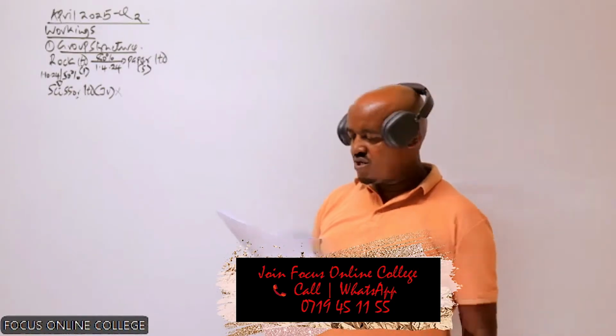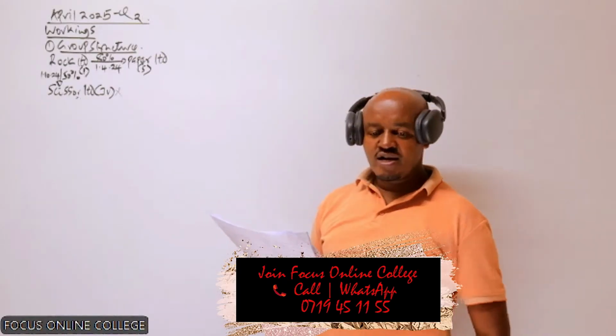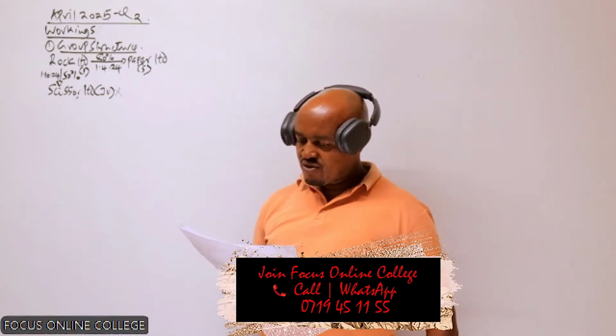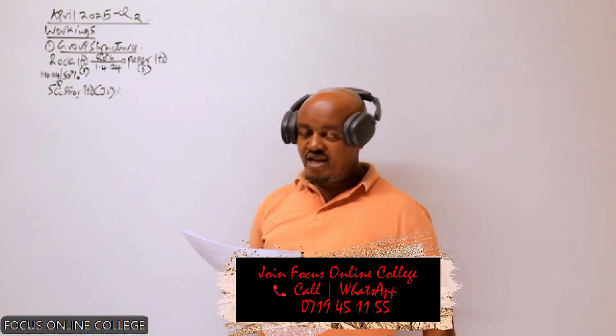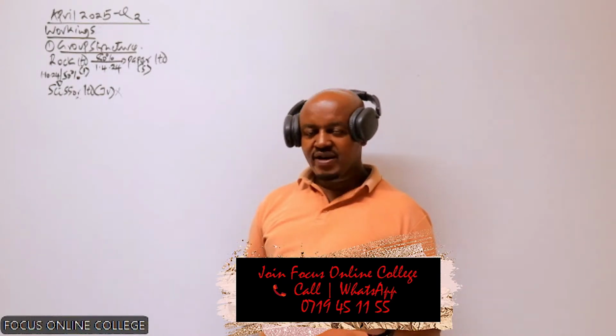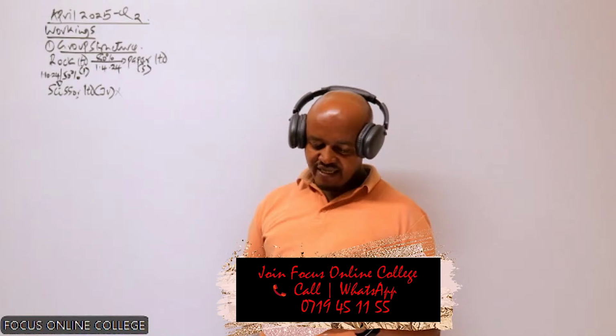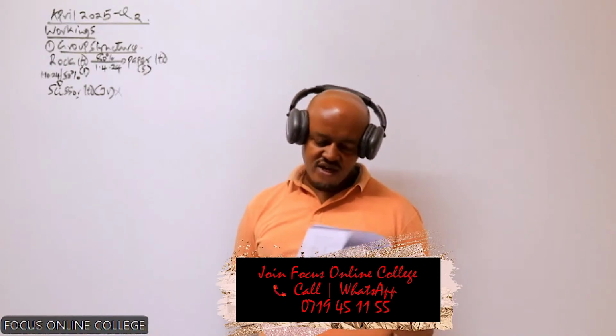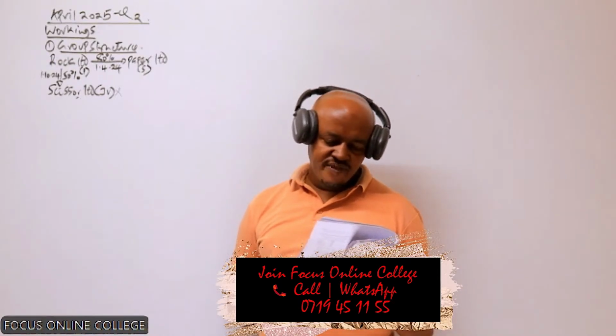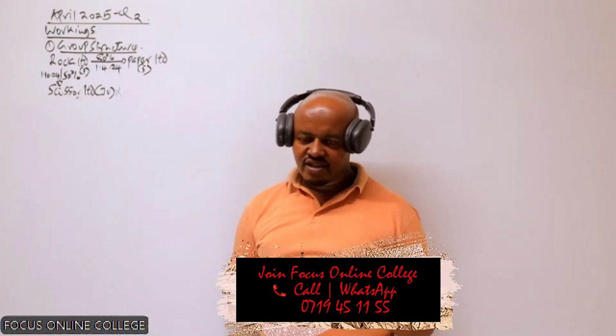So I want us to go to the additional information now. Let's go to note number 1. And in note number 1, what are we told? We are told at the date of acquisition, the fair value of Paper Limited, remember Paper now is the subsidiary, net asset approximated their carrying amount, with an exception of some office equipment whose carrying amount was 560 million below the fair value. And then you're told at this date, the office equipment had a remaining economic useful life of 8 years. And then you're told depreciation on office equipment is an administrative cost.